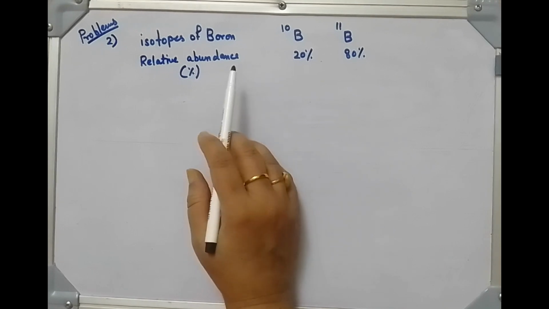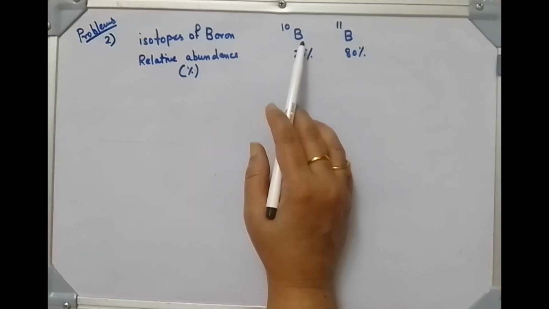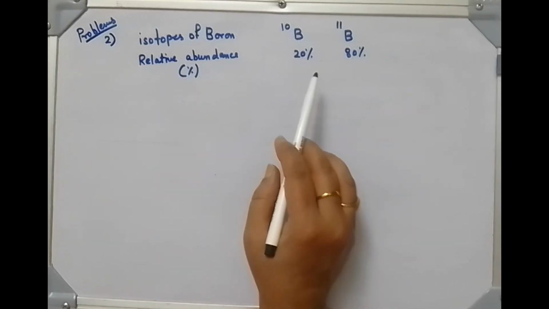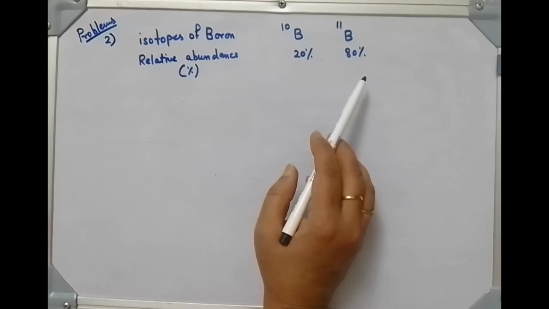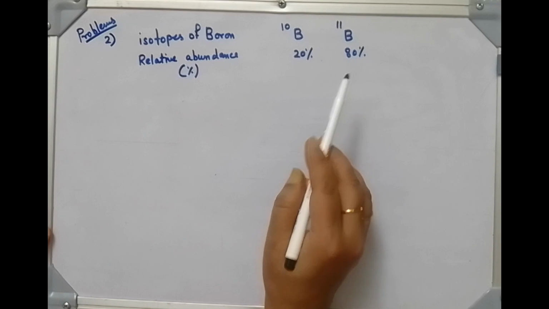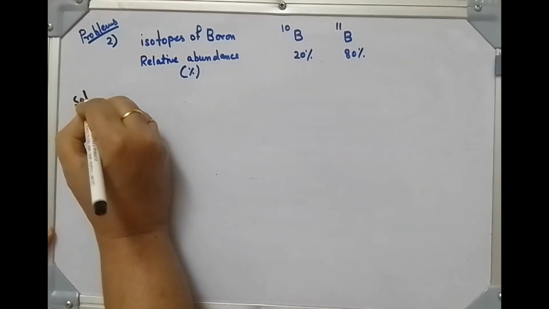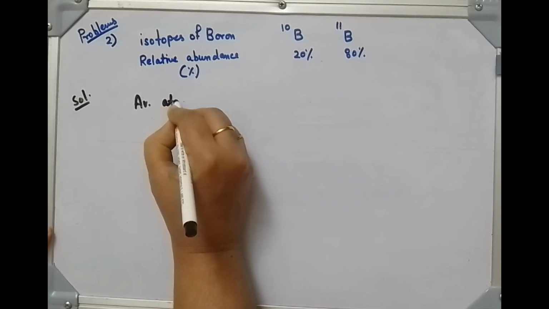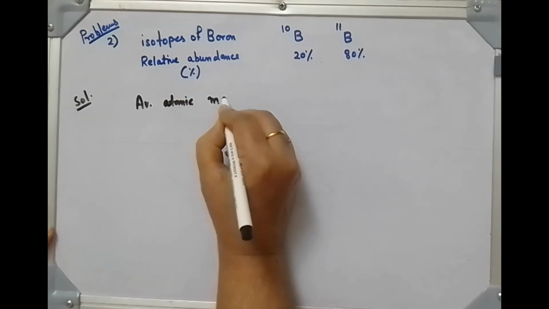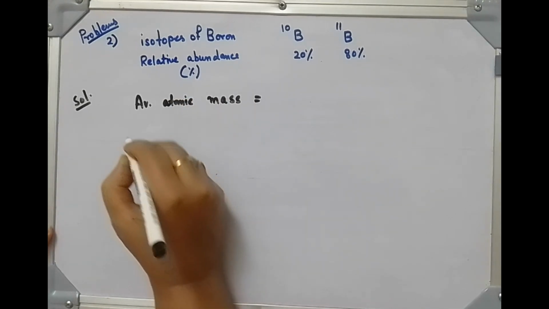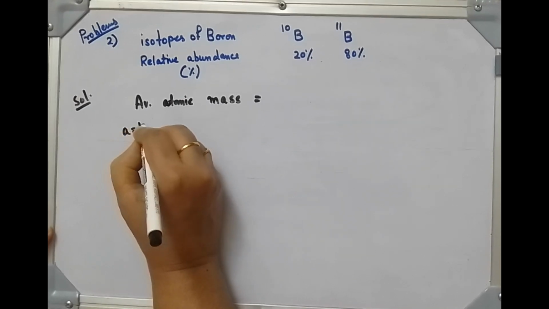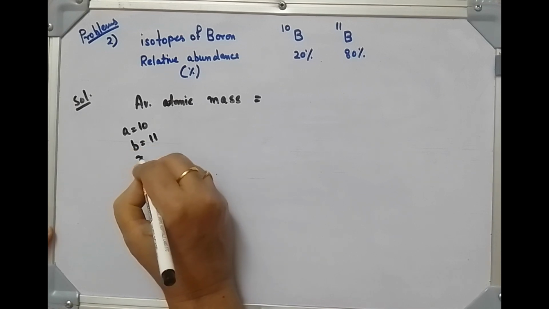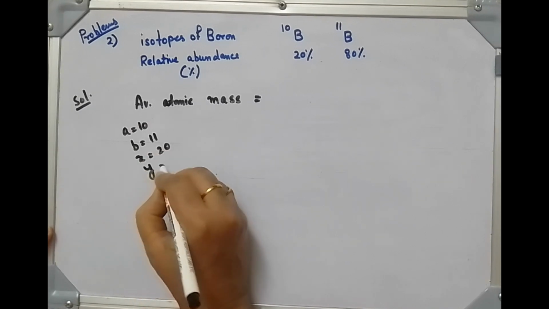The element boron has two stable isotopes, B10 and B11, and the percentage of abundance is 20% and 80%. Find the average atomic mass of boron. So here also, how will you solve the problem? Here A is equal to 10, B is equal to 11, X is equal to 20, Y is equal to 80.